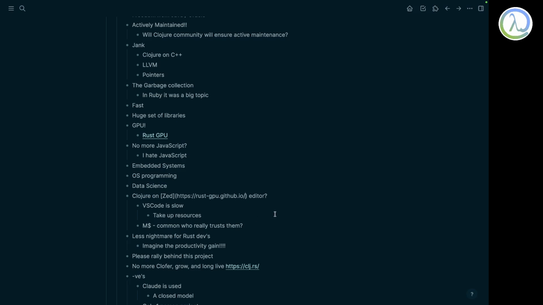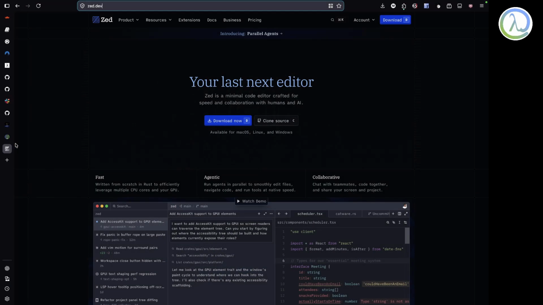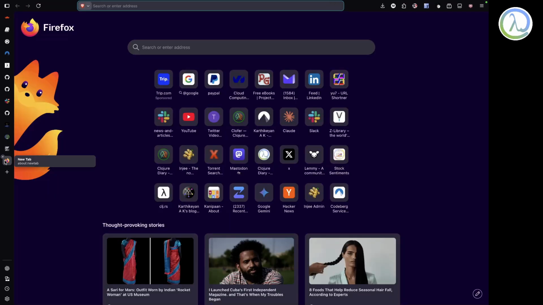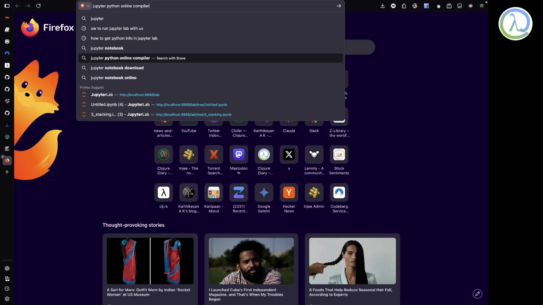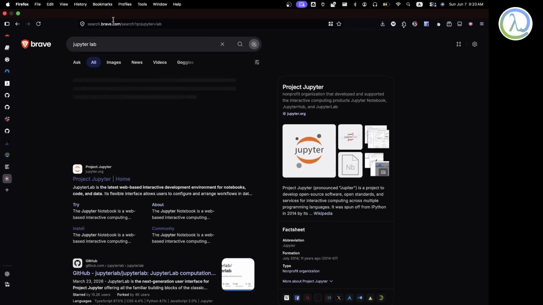I think they are doing it via something called iClojure, which is the Clojure that will interact with Jupyter Lab. Jupyter Lab is a kind of programming as well as documentation interface that we data science people use, so that you can have code and also explanation of why you kept that code.